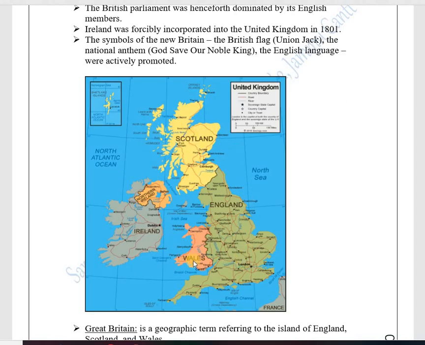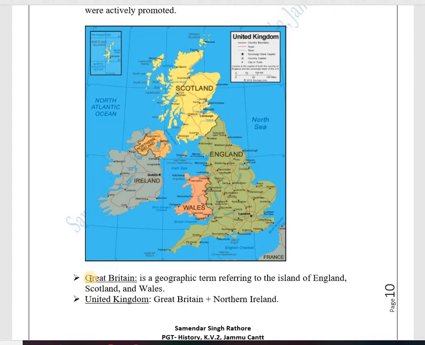When all these islands come under the influence of England, methods are being used to promote nationalism among these states. So now what are they doing? They are promoting a new British flag, which is known as the Union Jack, the national anthem, God Save Our Noble King, and the English language. All these were promoted in all the areas which are now under the English Empire.